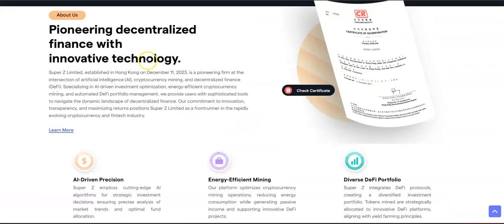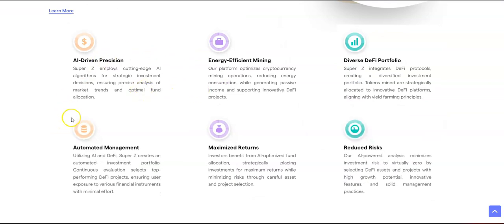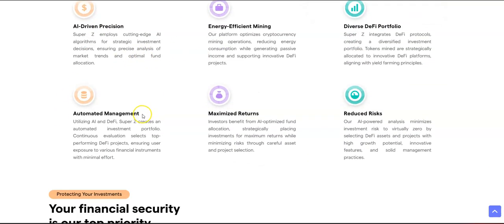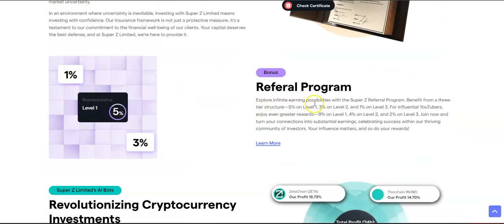Scrolling further down, you can find more information about the company, Super Z. You can find what they do and how they manage the risks. And we have the referral system, which has 3 levels. Level 1, you'll get 5%. Level 2 you'll get 3%, and level 3 you get 1%.